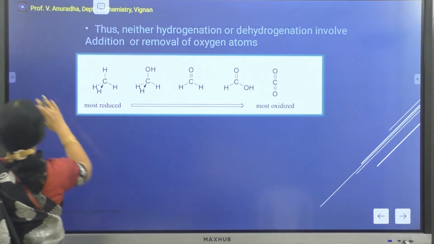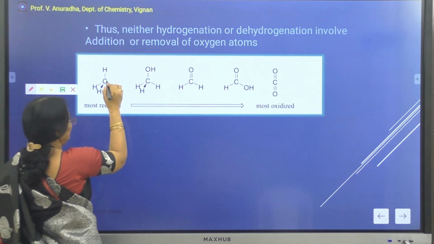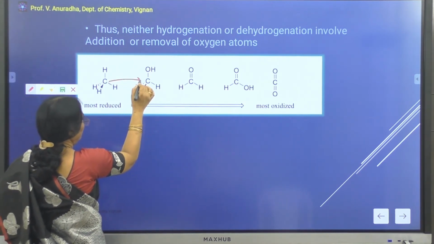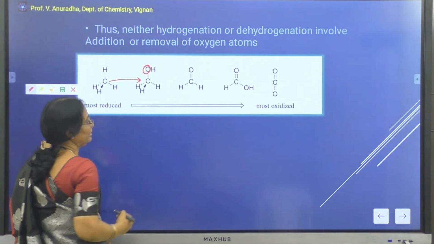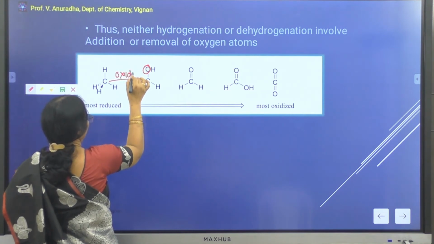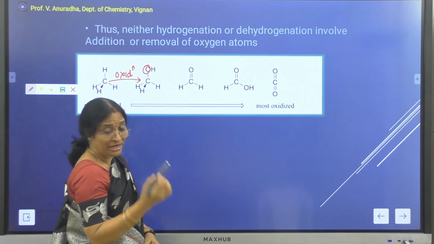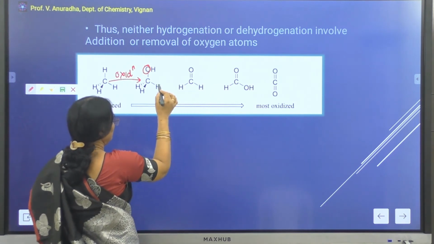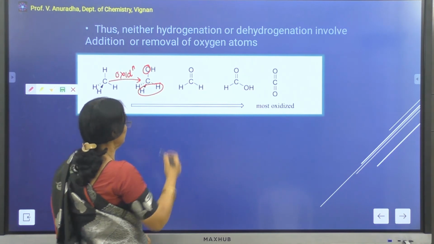So if you consider this particular change, you can see from methane to alcohol, there is an addition of one oxygen atom taking place. So you can call this oxidation. From alcohol to ketone, there is no addition of extra oxygen atom, but there is a removal of two hydrogens taking place.